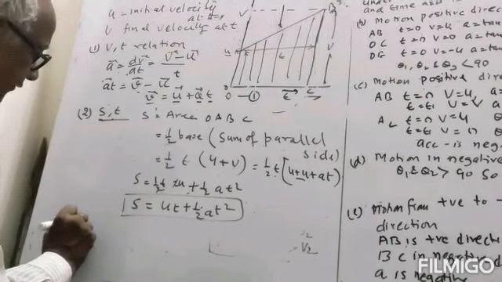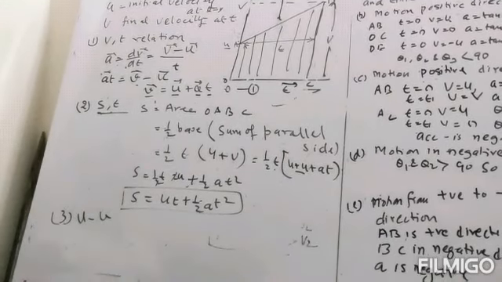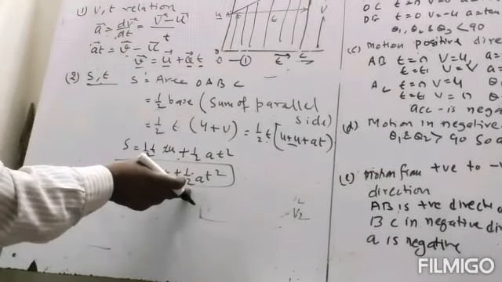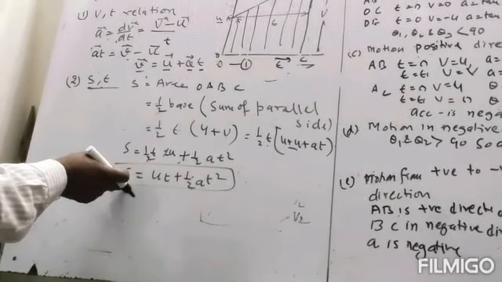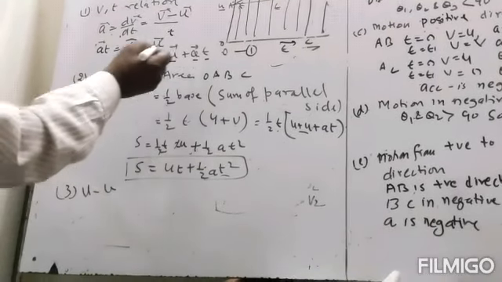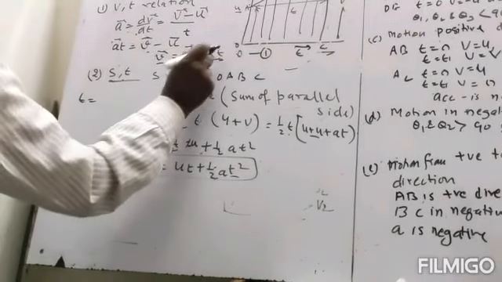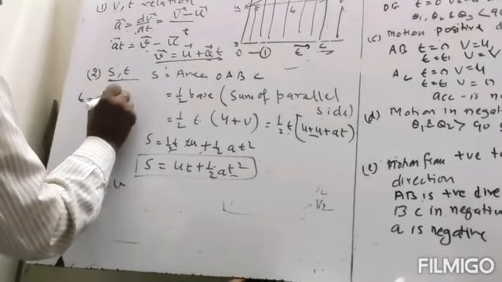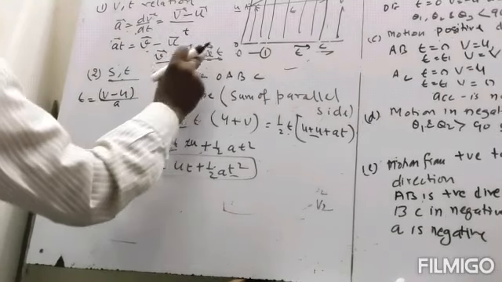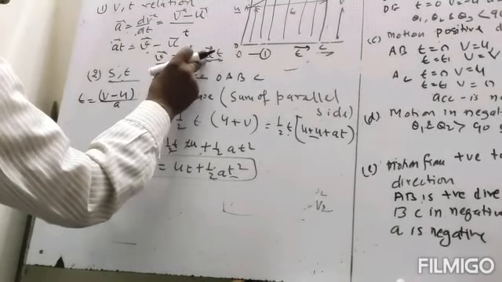Between u and v. So what will we do? We have s and we have t. Here we will remove the t. So from the first equation, what will be t? t will be equal to v minus u divided by a.